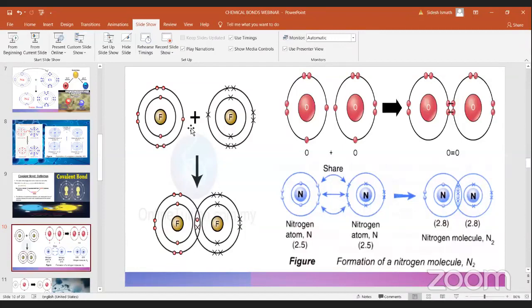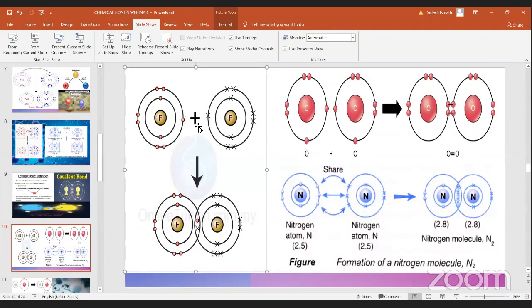Now what fluorine does is, two fluorines share their electrons and become stable. When you take the last shell, 1, 2, 3, 4, 5, 6, and here you can see one dot and a cross, which means the cross is from the second fluorine and the dot is from the first fluorine.